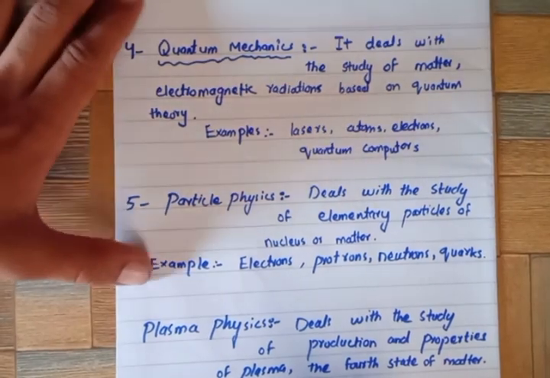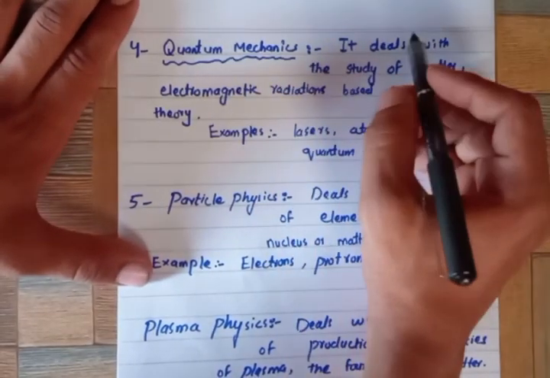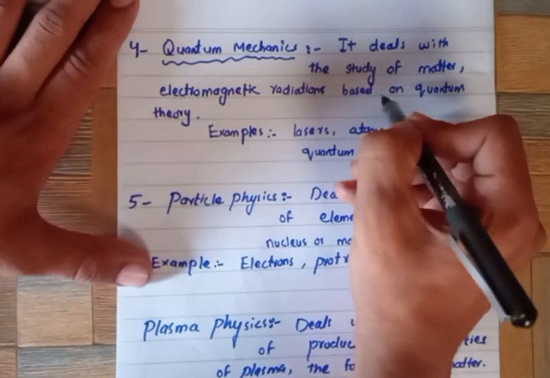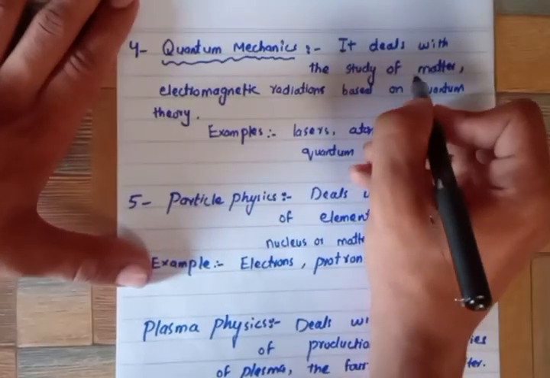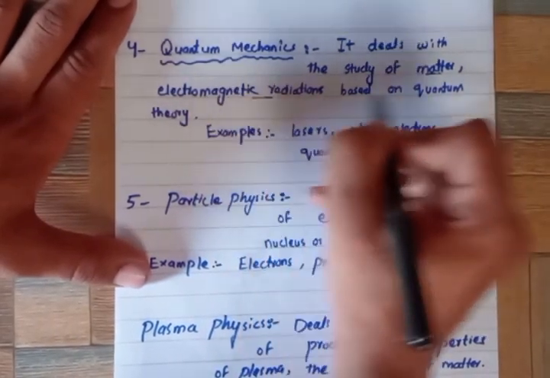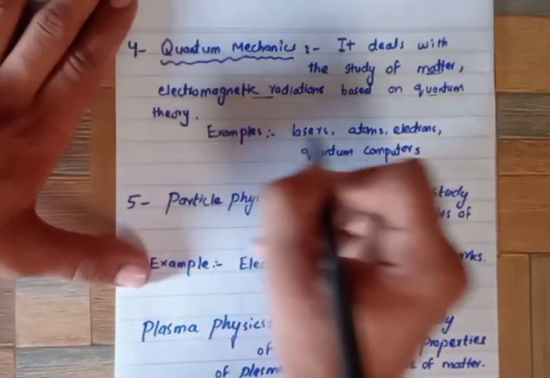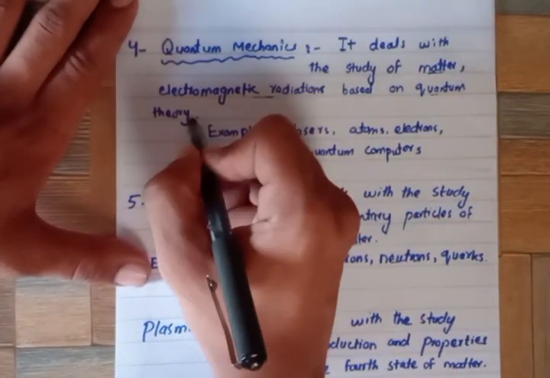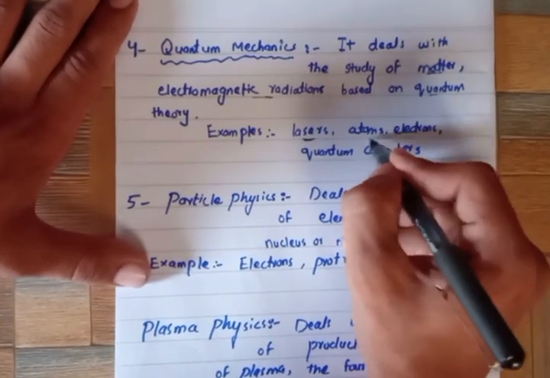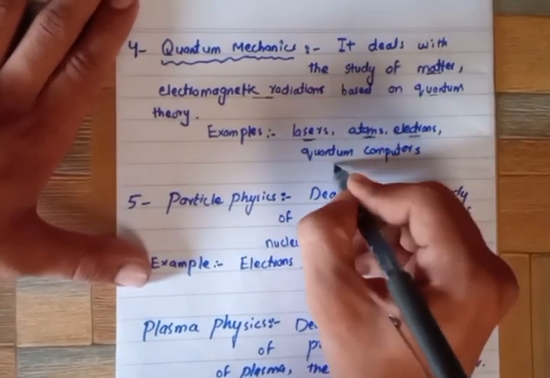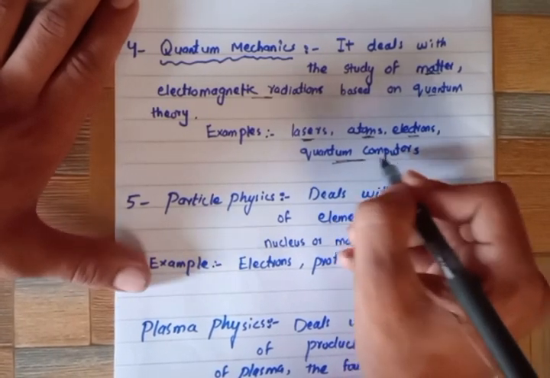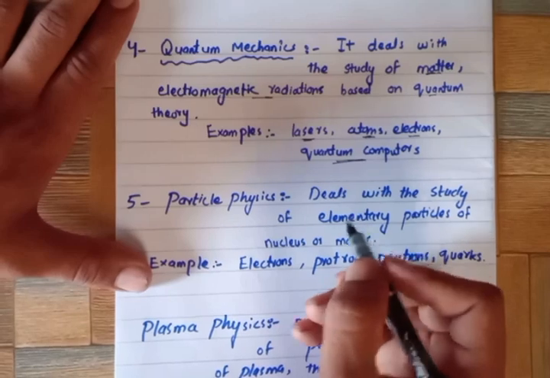The next branch, the fourth one, is quantum mechanics. It deals with the study of matter and electromagnetic radiation based on quantum theory. Here we study matter, electromagnetic radiations, and quantum theory. For example, lasers, atoms, electrons, and quantum computers. We can say modern computers are there, later quantum computers.